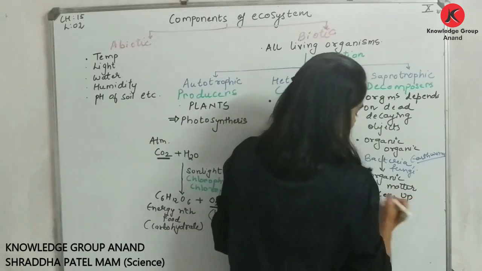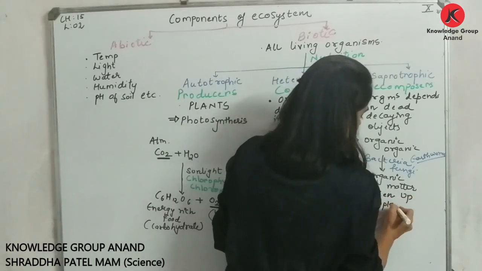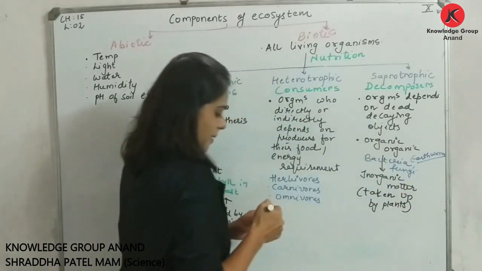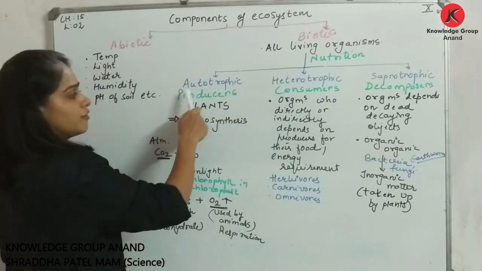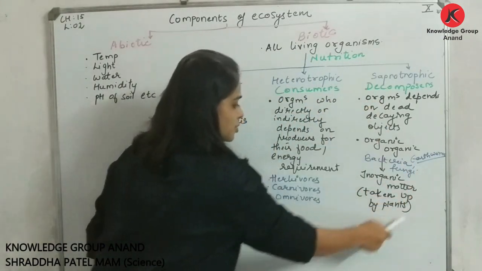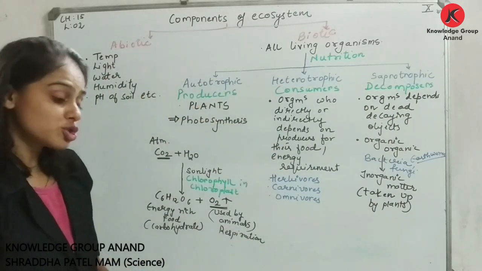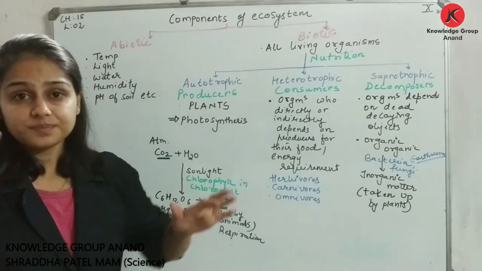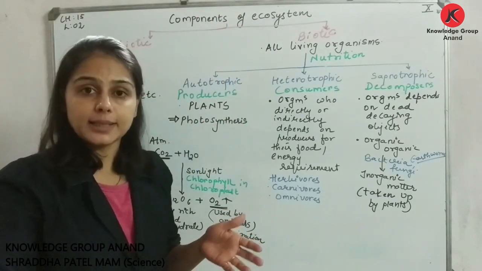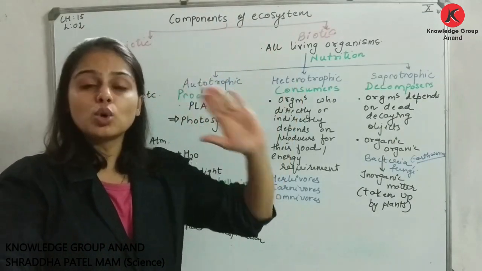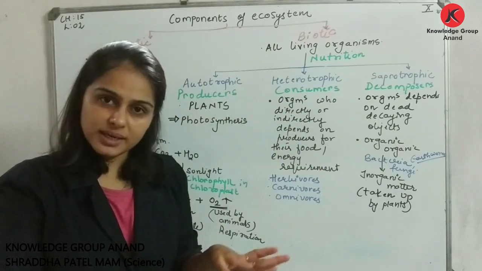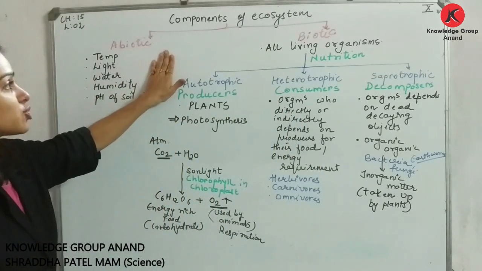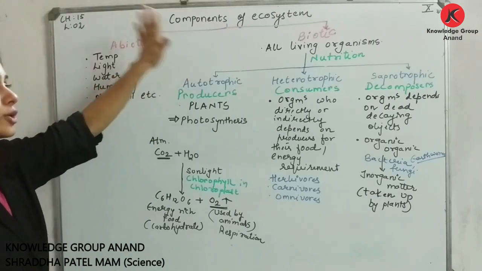Is taken up by plants. Am I clear? So वापस से ये cycle हो गई from producers, consumers, decomposers. Are you people getting my point? So like this, in an ecosystem there is balance, right, which helps ecosystem to work stably. Am I clear? Okay, dear students, so this is component of ecosystem.